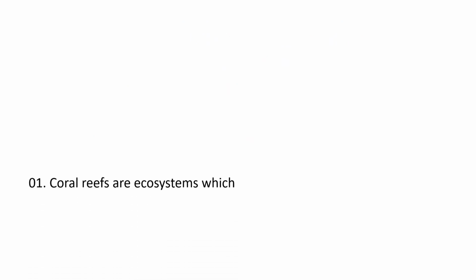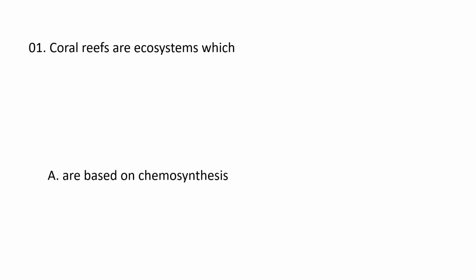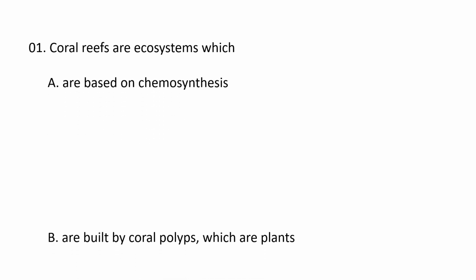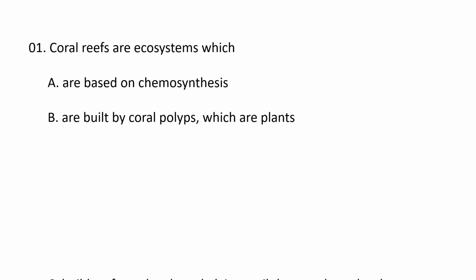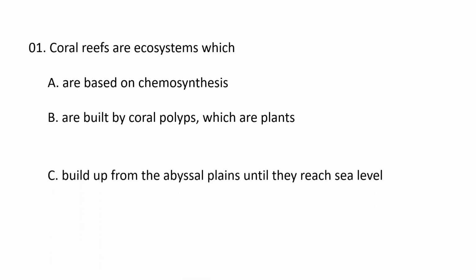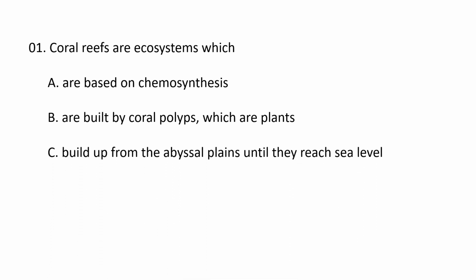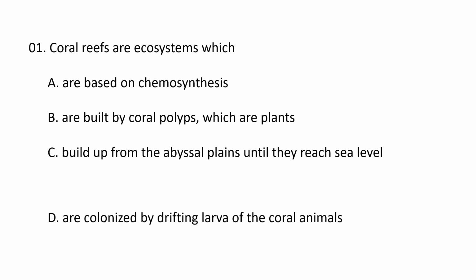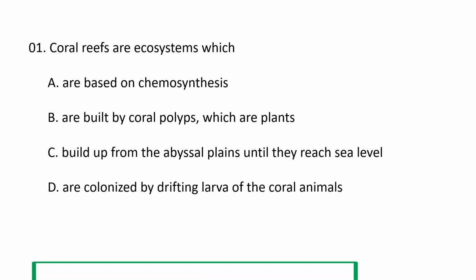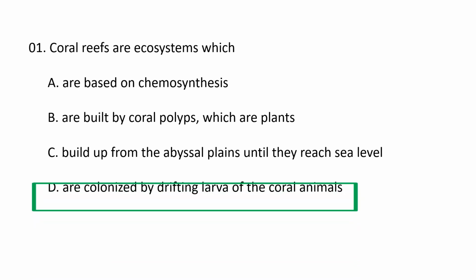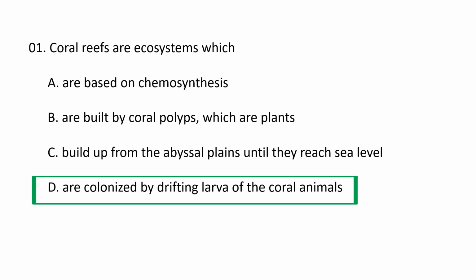First question. Coral reefs are ecosystems which are A. based on chemosynthesis, B. which are built by coral polyps which are plants, C. build up from the abyssal plains until they reach sea level, D. they are colonized by drifting larvae of the coral animals. So the correct option is D. Coral reefs are formed of colonies of coral polyps which are held together by calcium carbonate, and most coral reefs are built from the stony corals whose polyps cluster in groups. So D is the correct option.